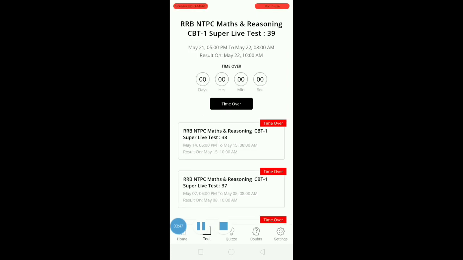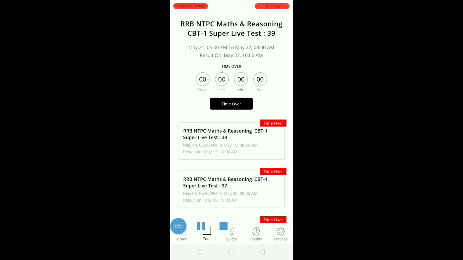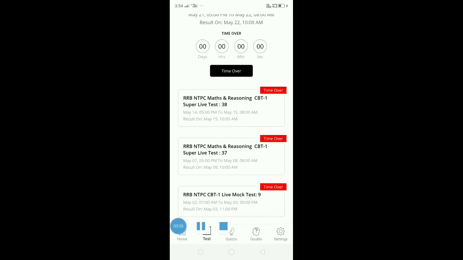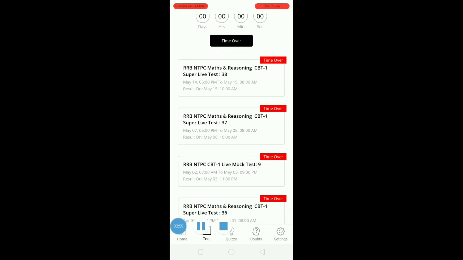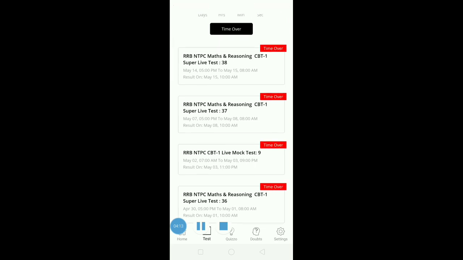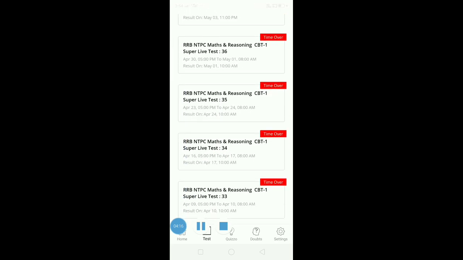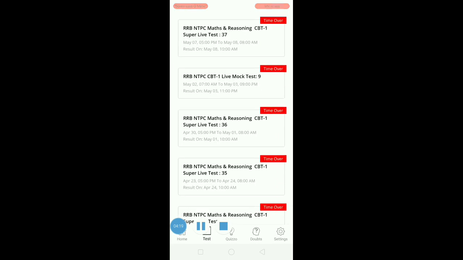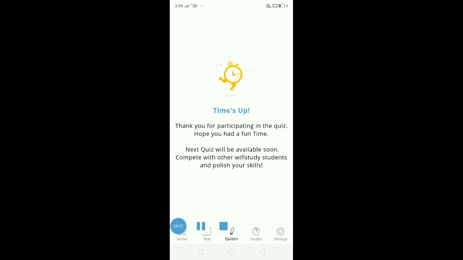Here in the test section you can give an online test of any exam, such as here RRB NTPC Maths and Reasoning CBT1 test is scheduled. The date on which the test is going to be conducted is also given, and the date on which the result is going to be declared is also given in this schedule. Here you can opt for any test, but right now the red option is displayed, which shows that the time is over. So currently no test is available on this site. You can also solve quizzes online, but here no quiz is available and the times up option is showing.